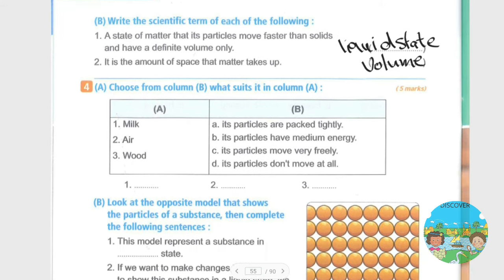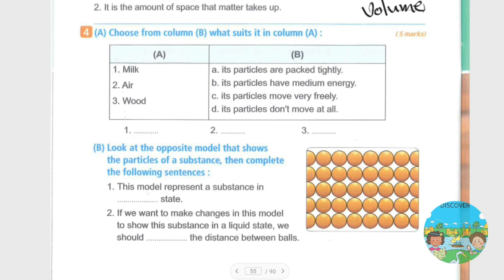Question number 4, choose from column B what suits in column A. I have 1, the milk. Of course its answer will be that its particles have a medium energy. Okay, this is B. Number 2, I have the air: particles move very freely. So this is C. Question number 3, I have the wood: its particles are packed tightly together. Okay.